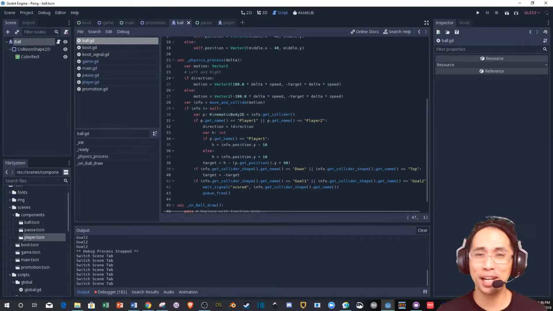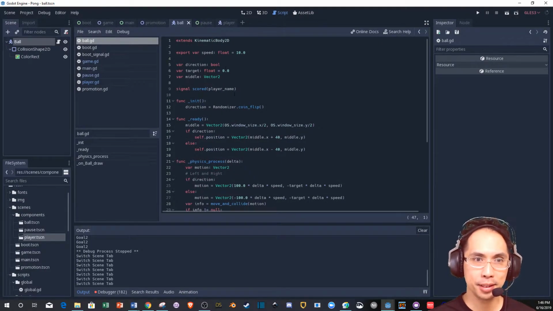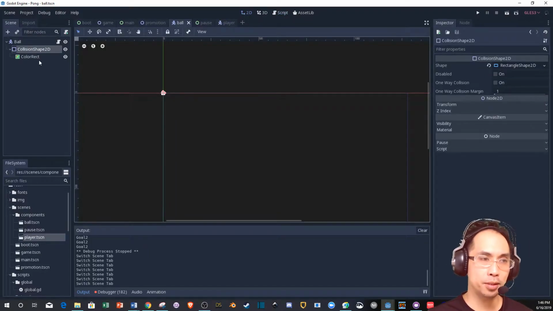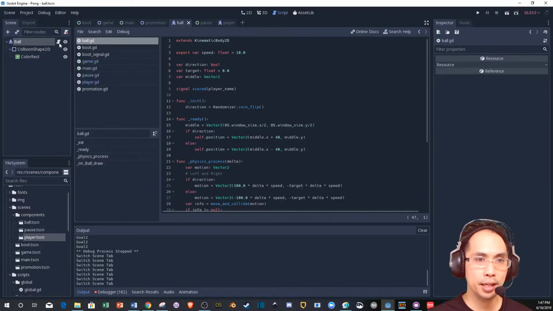But here it is. We have the velocity, the float. Hold on. It's a kinematic 2D. That's the collision shape for the kinematic 2D. We have a color rect. Oh, that's how I got it to be white. All right, okay.